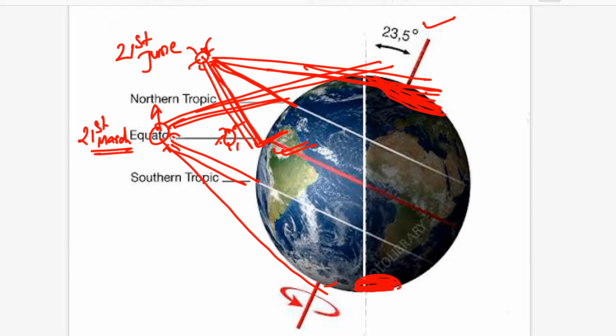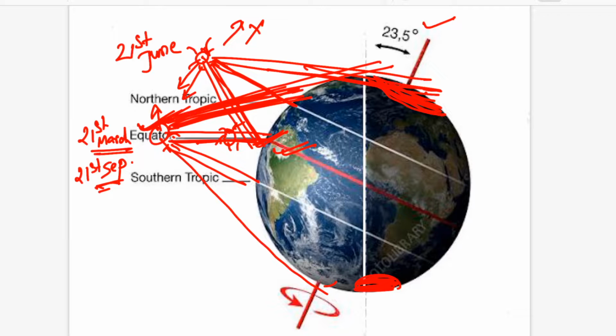Above this the position of the sun never goes, because when it tries to go above, the earth changes its position through the revolution. So the sun's position starts coming down, and it reaches the equator again on 21st September. So after June, in September, you see the overhead sun is on the equator and we are receiving just the slanting rays. So here we are not experiencing complete summer.